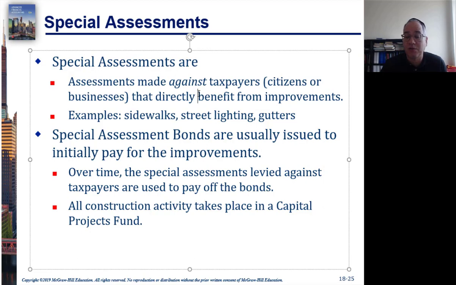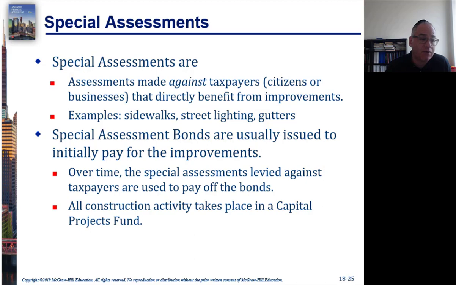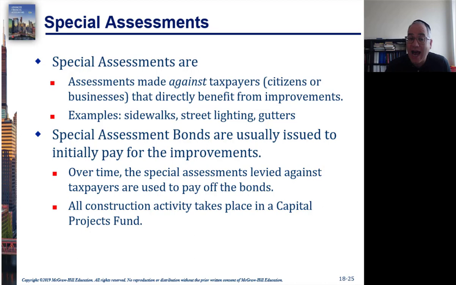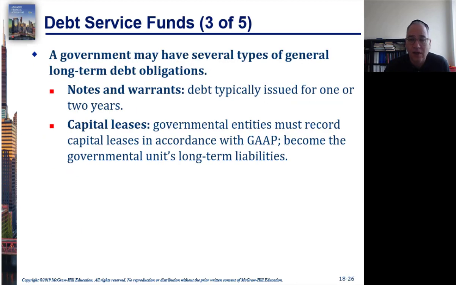And then the special assessment bond is used to pay for the improvement, and we charge the taxpayers the special assessment, and the money that comes in is used to pay off the bond. The construction activity will be in the capital projects fund, and the accumulation of the tax is going to go into a debt service fund. You'll see that in a moment. So within a debt service fund, a government can have various different kinds of long-term obligations. We went through a few before: notes and warrants and capital leases.